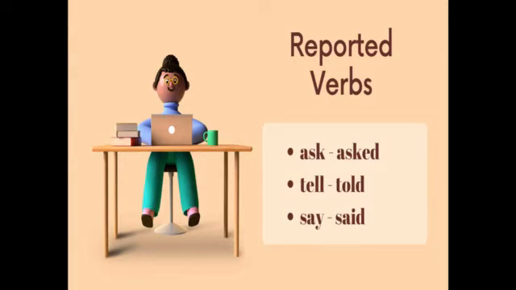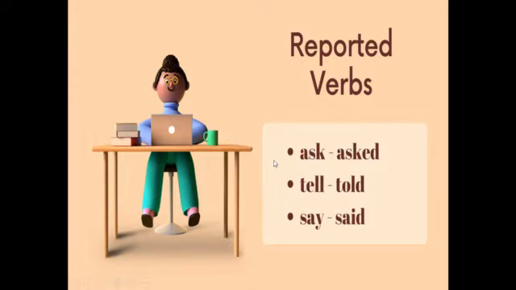When we study direct and indirect speech, we need to know about reported verbs. There are some words that can be used as a reported verb such as ask, tell, and say. We use the word say if we don't have a direct object in the sentence, while we use the words tell and ask if we want to mention the indirect object.